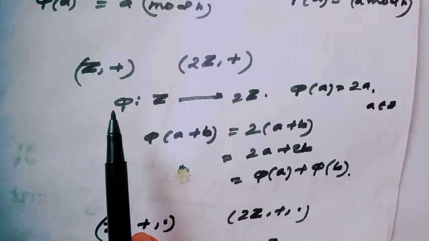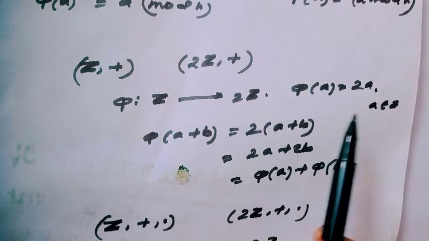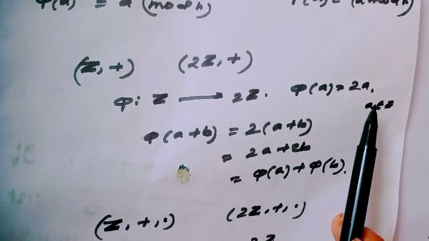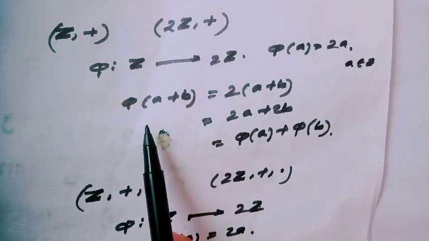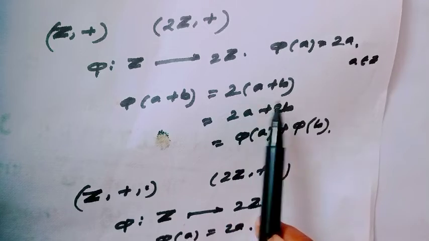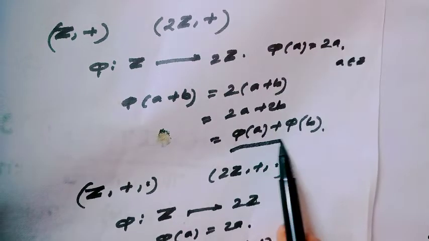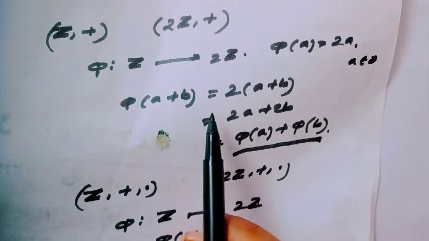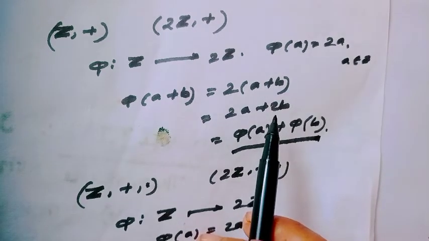Consider one homomorphism from Z under addition to 2Z under addition, and the mapping is defined as phi of A equal to 2A. Here notice phi of A plus B equals 2 times A plus B, which is equal to 2A plus 2B, and which is equal to phi of A plus phi of B. Therefore, the condition of group homomorphism has been satisfied here.